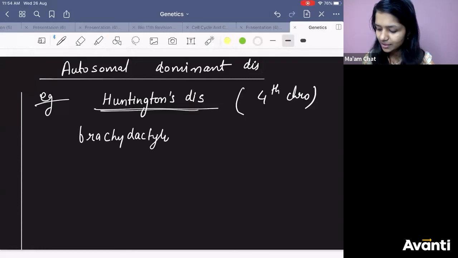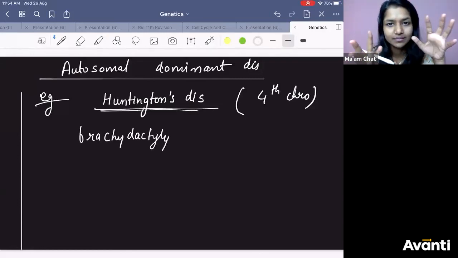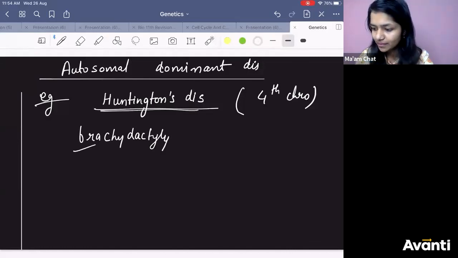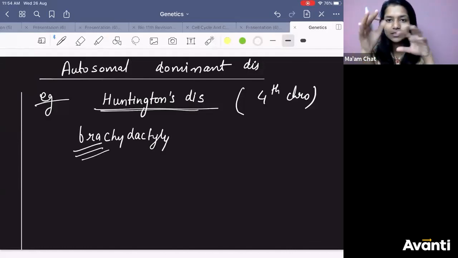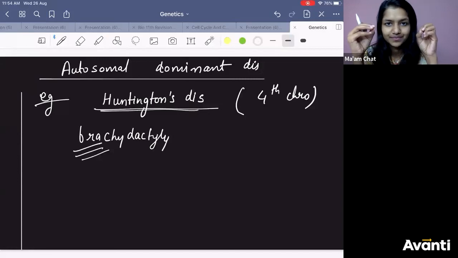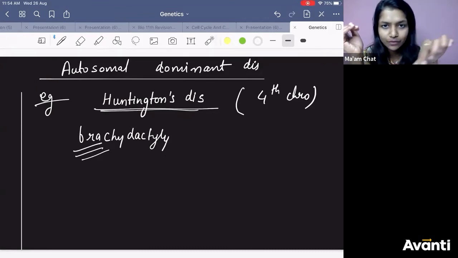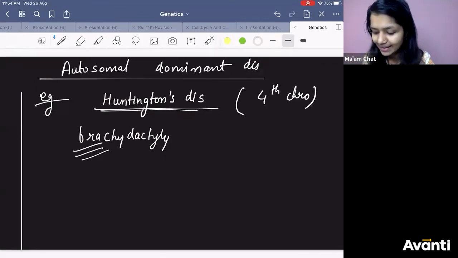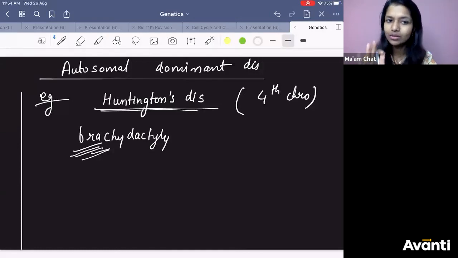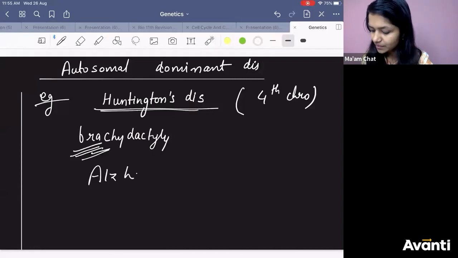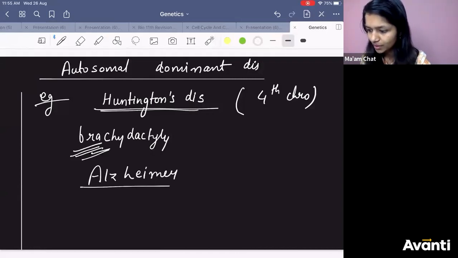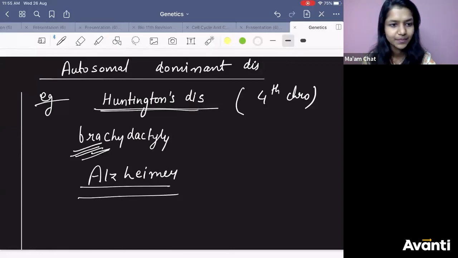Have you heard this condition? A person having brachydactyly condition, you have heard? That means a person having very small fingers, very small toes, very small fingers of the hand and very small fingers of the legs also. That condition is brachydactyly. You just need to know that this is an example of autosomal dominant disease. Even Alzheimer is autosomal dominant disease. Okay?